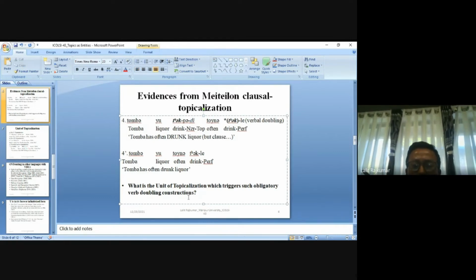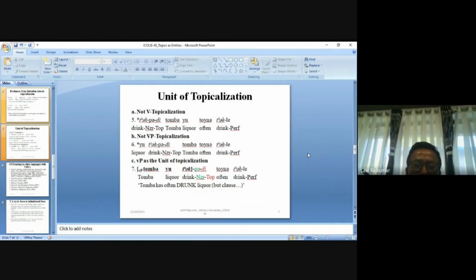What is the unit of topicalization which triggers such obligatory verb doubling constructions? It's not a case of V topicalization, or just moving or topicalizing the verb alone: "Thakpadi tomba yu toina thakle" is very bad, totally ungrammatical. And it's also not a case of VP topicalization as we have seen in English in example number 3: "Yu thakpadi tomba toina thakle" still is ungrammatical.